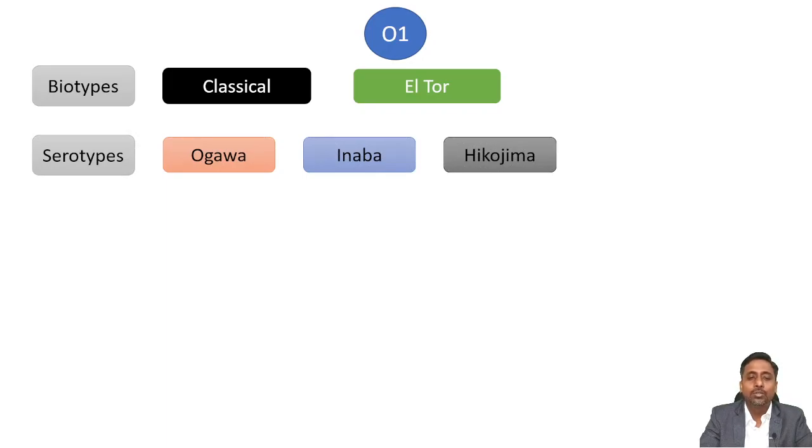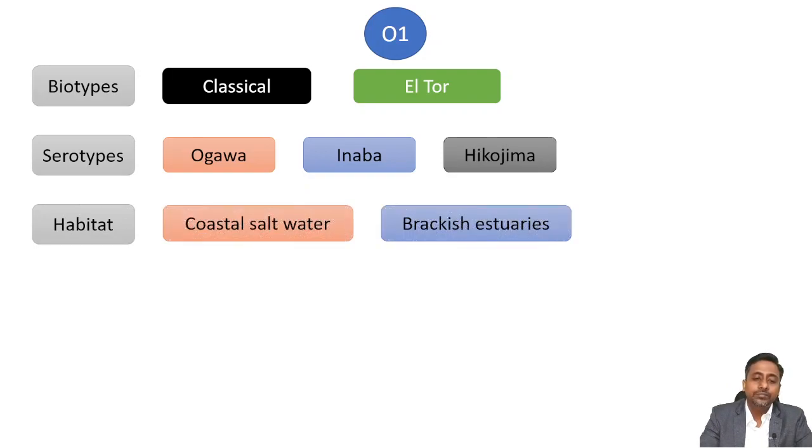I'm not going to go into detail of this, because no question has been asked from these biotypes and serotypes, but just for the sake of quick recap, I'm telling this. The natural habitat of Vibrio cholerae is coastal saltwater and brackish estuaries. Why not deep seawater? Because of the higher concentration of salt.